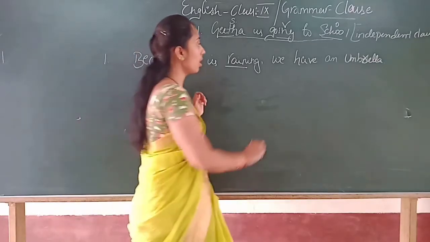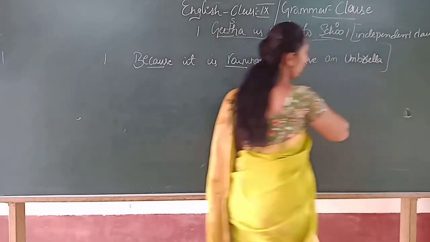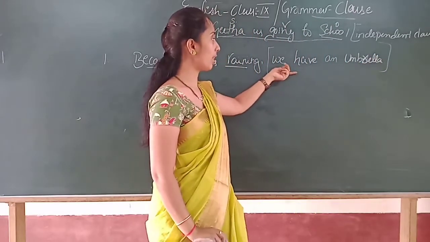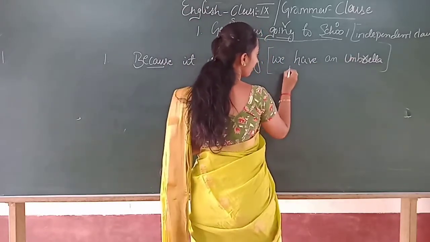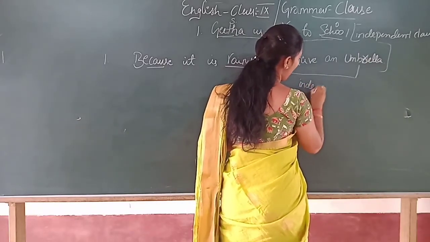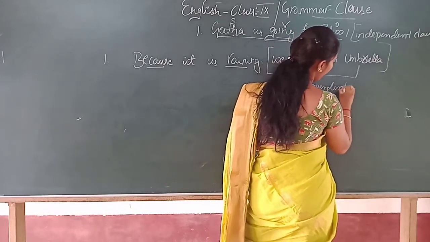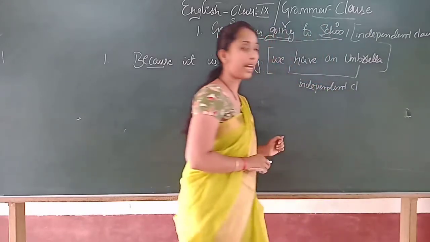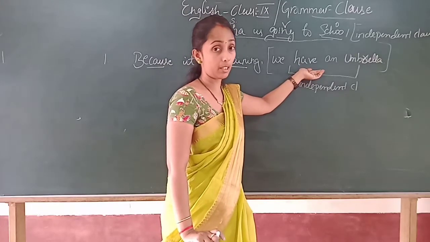No. Suppose you take only this one, that we have an umbrella. This is an independent clause. Clear? Only this is the independent clause.